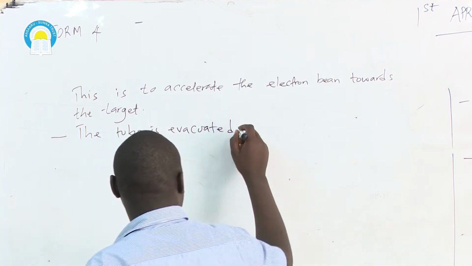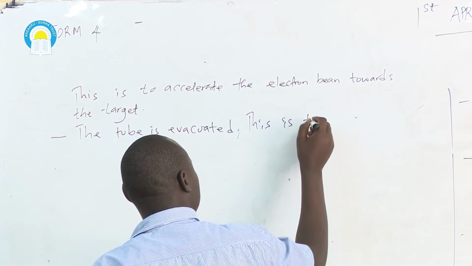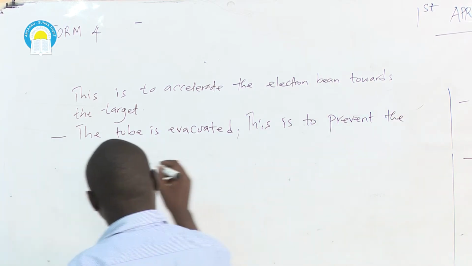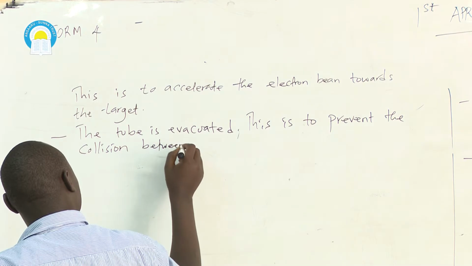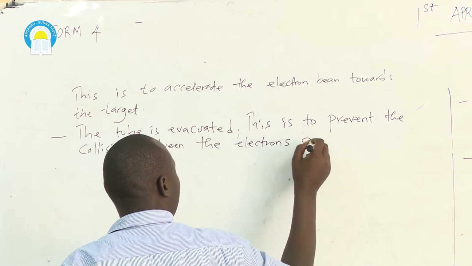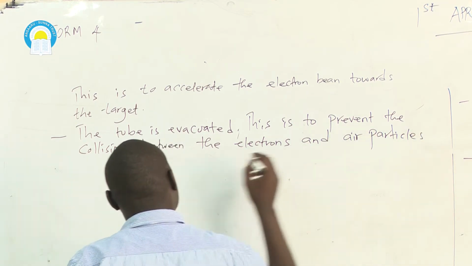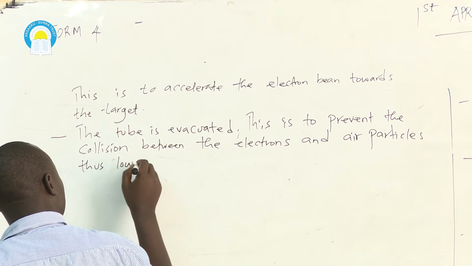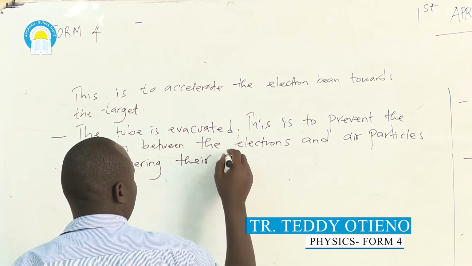Now, what is the advantage of the tube being evacuated? This is to prevent the collision between the electrons and air particles, thus lowering their kinetic energy.